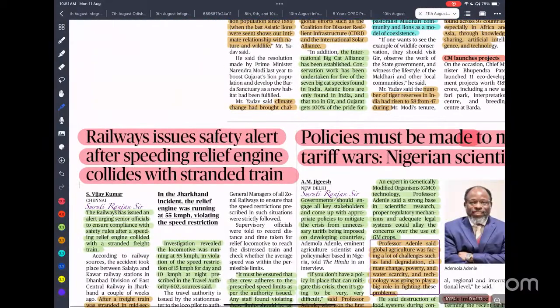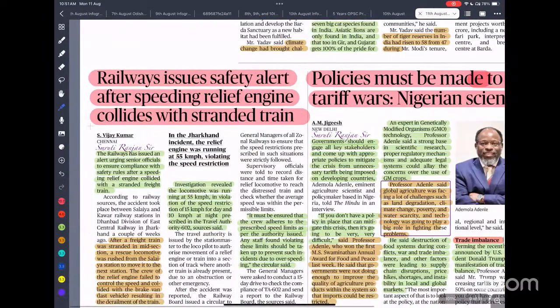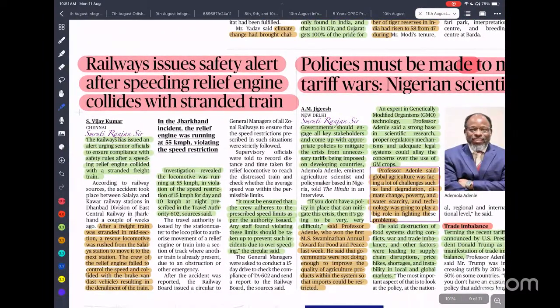So railways issued a safety alert after a speeding relief engine collided with a stranded train. Recently we have seen so many accidents happening in the railways because of the careless attitude of drivers. They are not following the safety protocols. They are driving over speed. So a safety protocol has been issued so that strict action can be taken against anyone violating it.